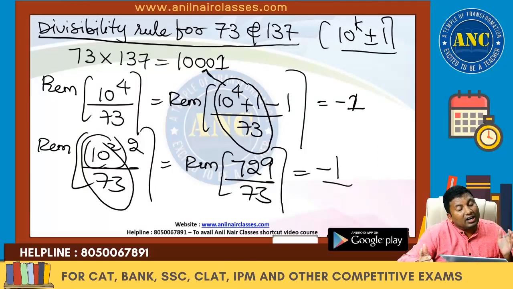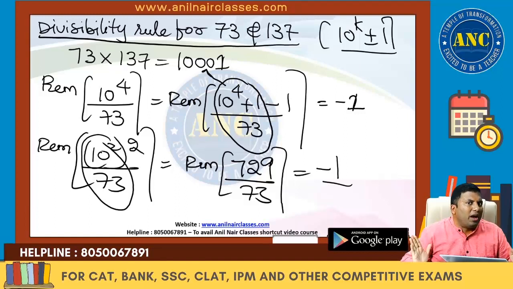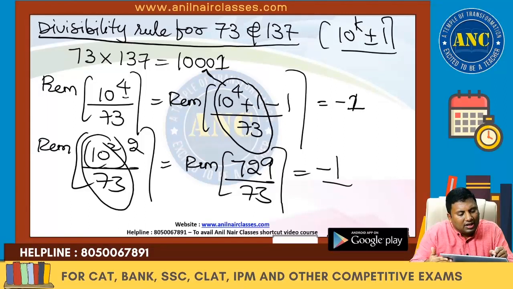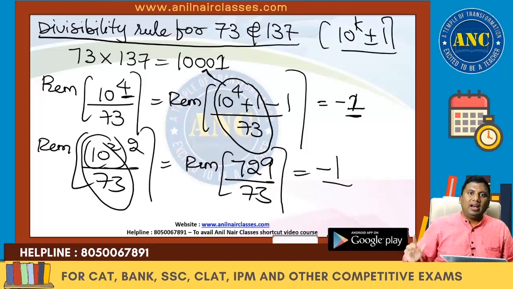Why did I start with 7, 11, 13? You should be able to deduce your own divisibility rule. A smart student who has understood my previous examples will immediately say, the divisibility rule for 73 is take a group of 4 digits, alternately add and subtract. Are you all with me? I am sure you are all there with me. Kindly reply in the live chat in case you are there with me.